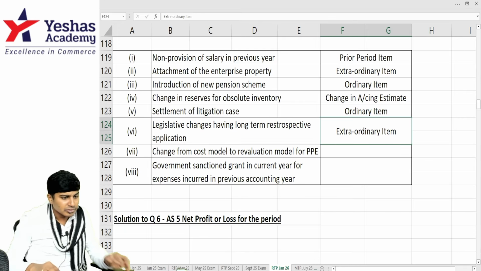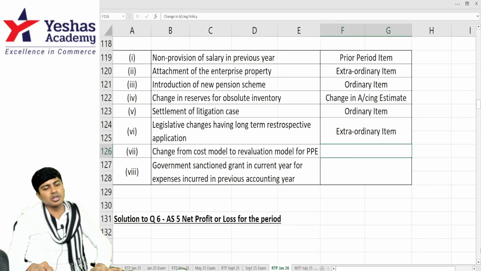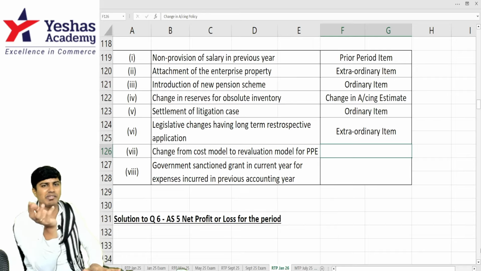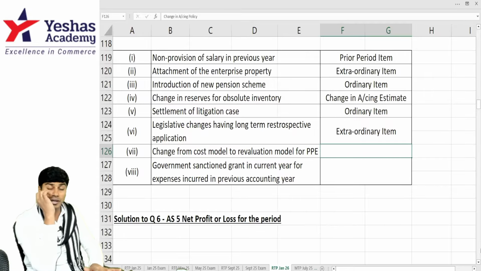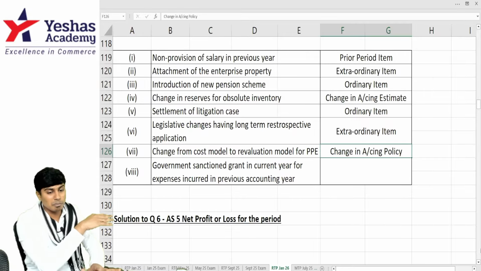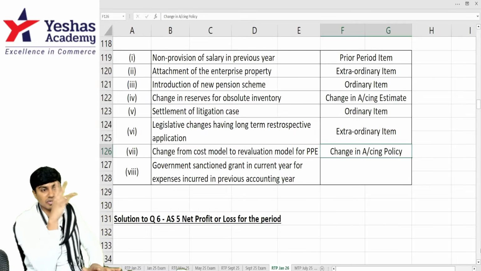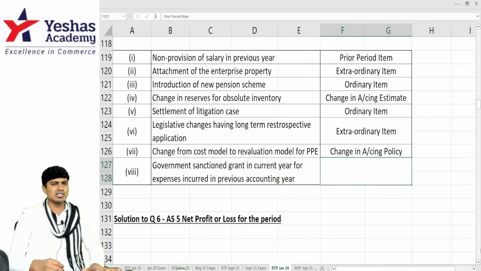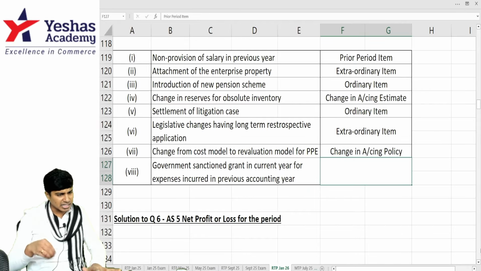Are you getting it? Then, change from cost model to revaluation model. You are following the cost model of PPE. Now you are shifting to the revaluation model. You will do upward and downward revaluation, book it to revaluation reserve, or write it to P&L. This is change in accounting policy. Because it is change in policy, we would have to give retrospective effect. Remember that. Government sanctioned grant in the current year for expenses incurred in the previous accounting year. We incurred some expense, and for that, government gave us the grant in the current year.